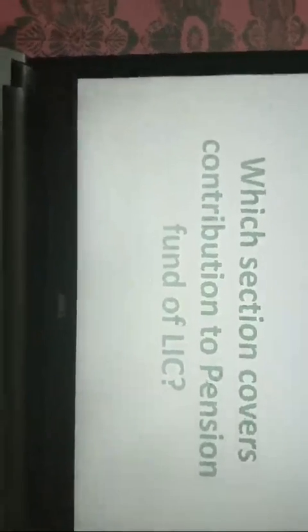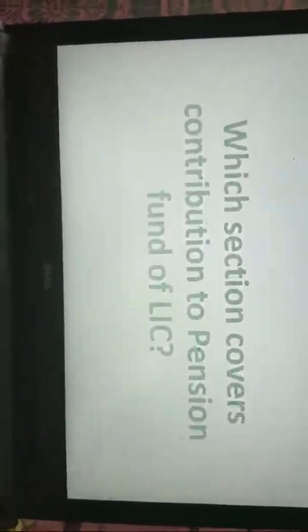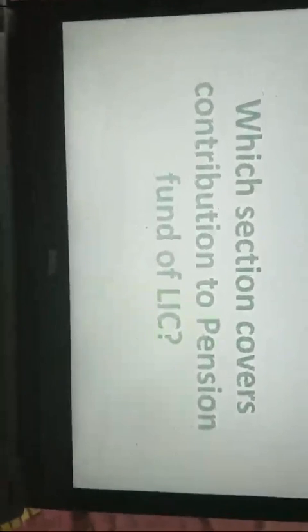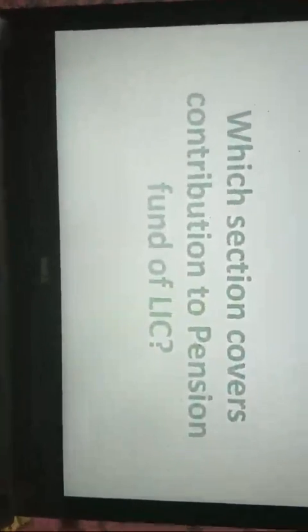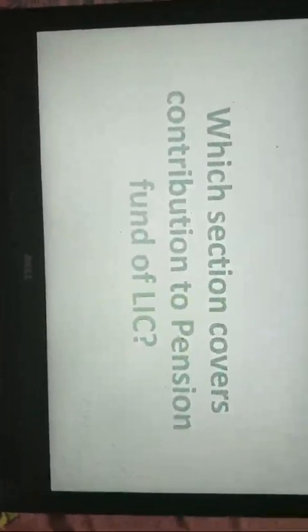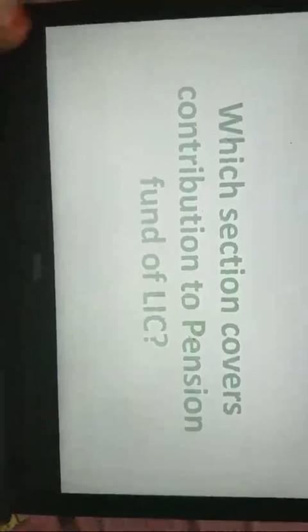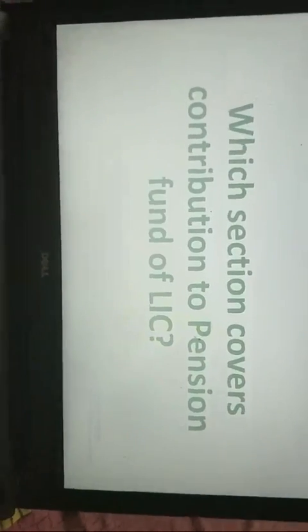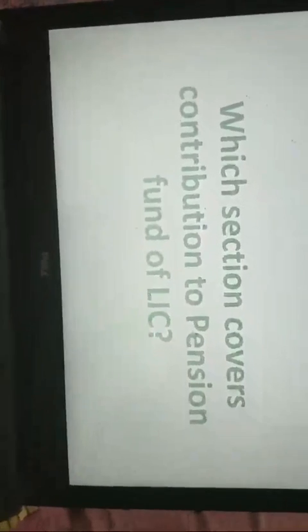Now, Monica has a question. Ma'am, is there any exempted amount of 3,500 in case of post office savings bank? Yes, Monica. When you are receiving interest on post office savings bank, it is taxed under income from other sources. So first you will minus 3,500. Then whatever amount you are taxing under other sources, that much amount you can claim for deduction in 80C.